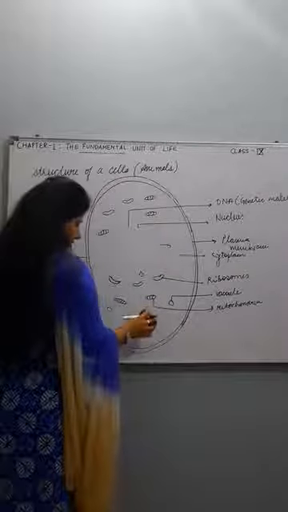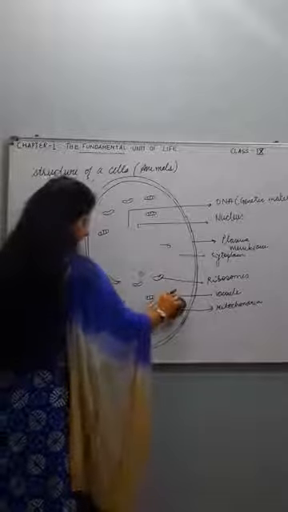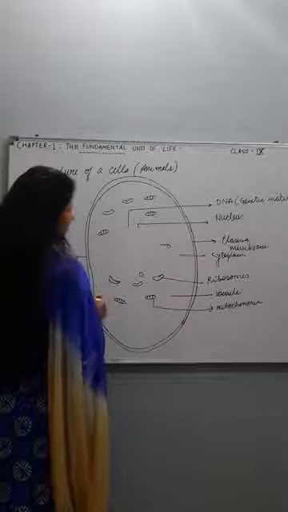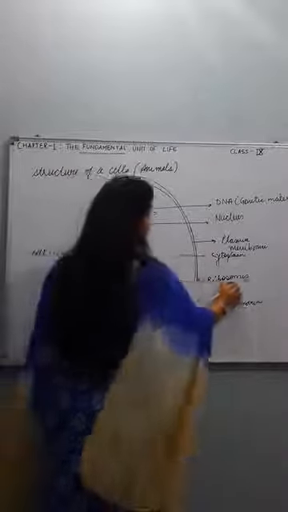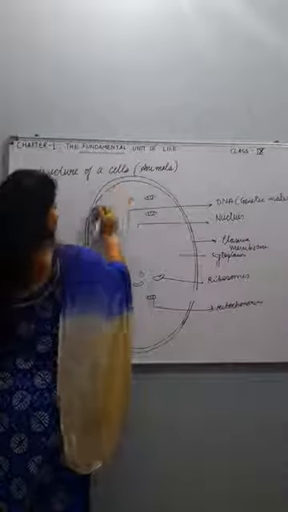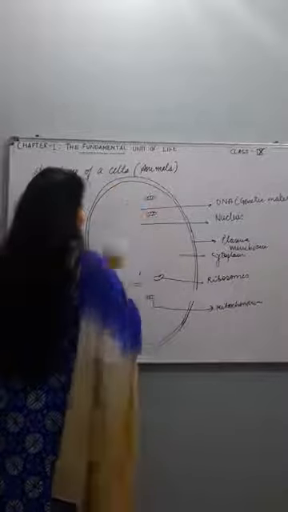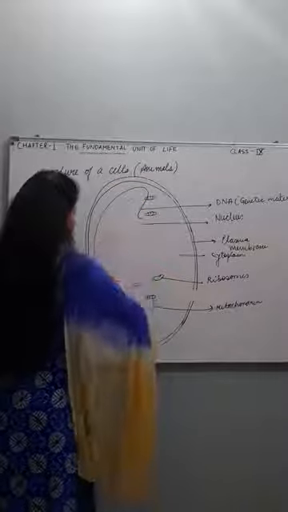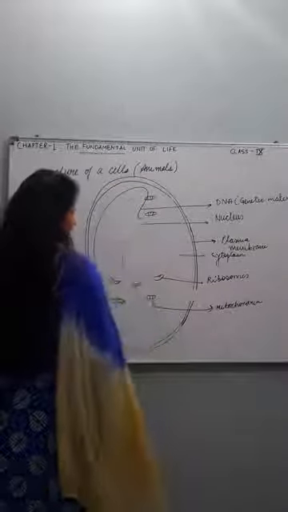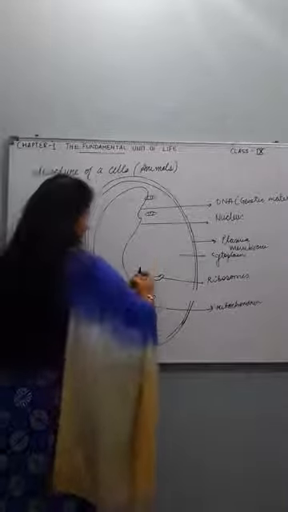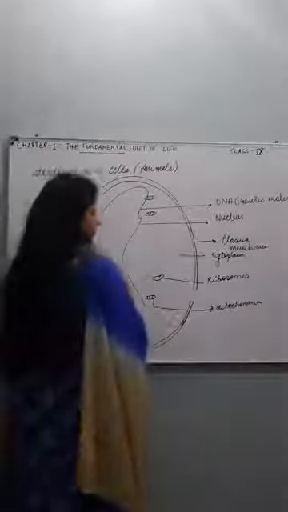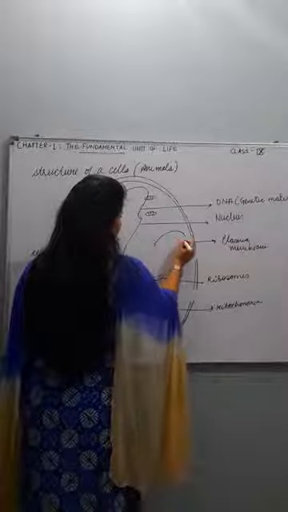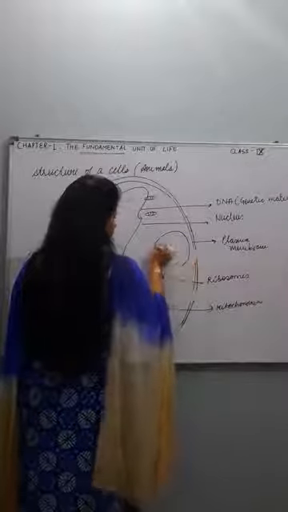Like in animal cell these are scattered, but in plant cell there is only one vacuole that is very large and it occupies most of the position. Whole of the portion is occupied by the vacuole, and at the periphery only the nucleus is present. Nucleus is present somewhere at the periphery.